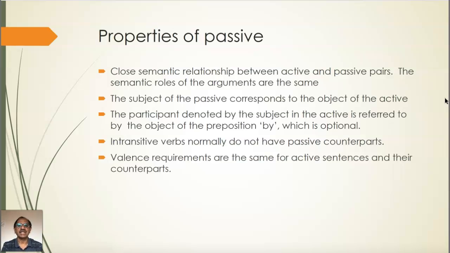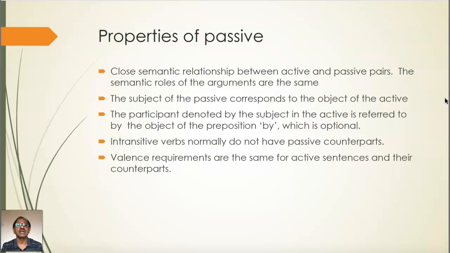We all know that active voice and passive voice have the same meaning. That is, there is a close relationship between active voice and passive voice sentences. The semantic roles of the arguments are the same. If you look at the active voice and its counterpart passive, the subject of the passive corresponds to the object of the active sentence. The thematic role denoted by the subject of the active is referred to by the object of the preposition by in the passive voice, which is optional.